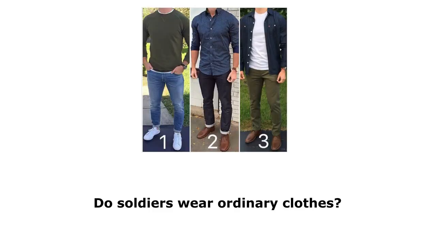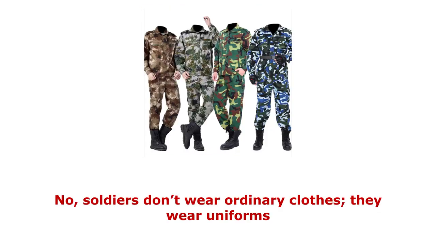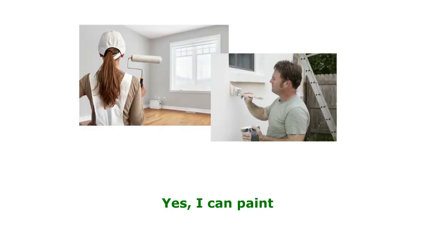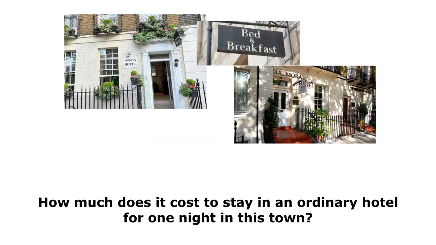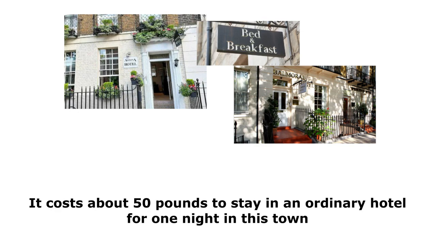Ordinary. Do soldiers wear ordinary clothes? No, soldiers don't wear ordinary clothes. They wear uniforms. Paint. Can you paint? Yes, I can paint. Hotel. Stay. How much does it cost to stay in an ordinary hotel for one night in this town? It costs about £50 to stay in an ordinary hotel for one night in this town.